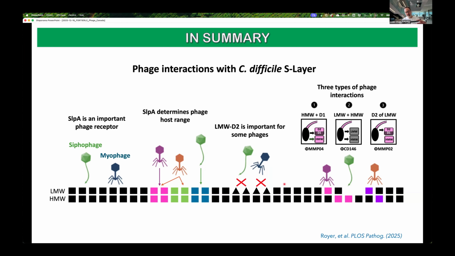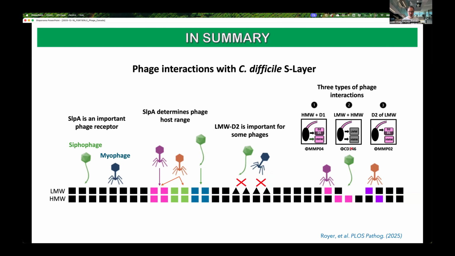And if we look at a broader bacterial population, we have seen that a specific isoform, when it's present in a strain, is well conserved in a group of strains that have the same isoform. We also observed that the D2 domain is important for some phages, but is dispensable for others.